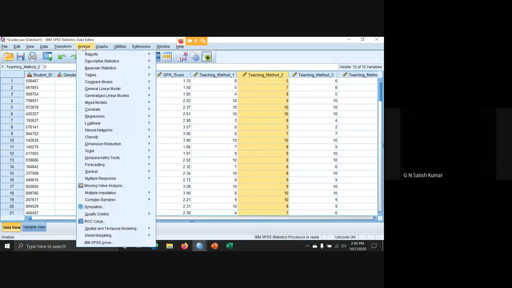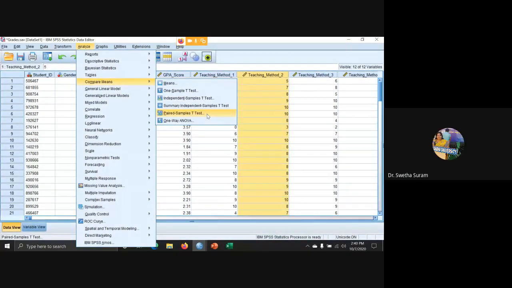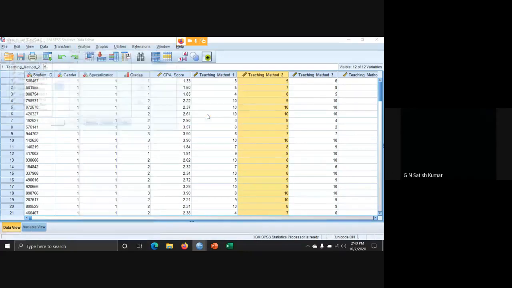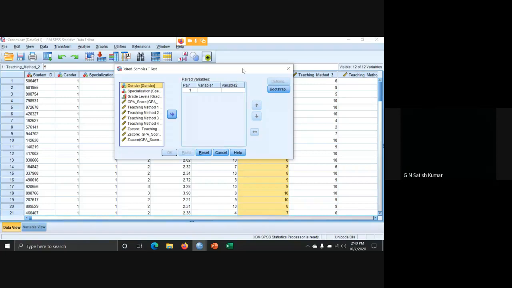Analyze, compare means, paired sample t-test. So analyze, compare means, paired sample t-test. When I click this, this is the pop-up window. In this, teaching method 1 as first variable, teaching method 2.